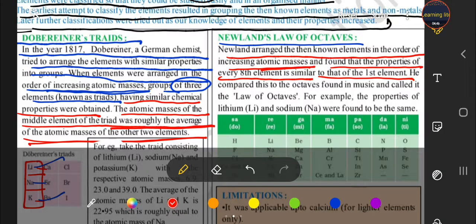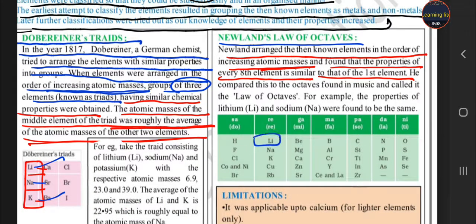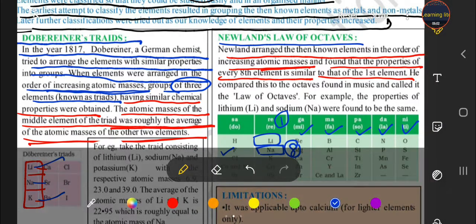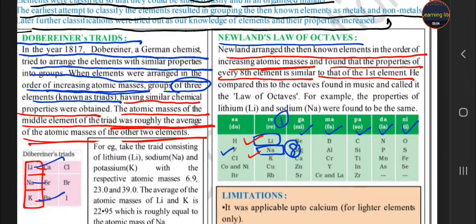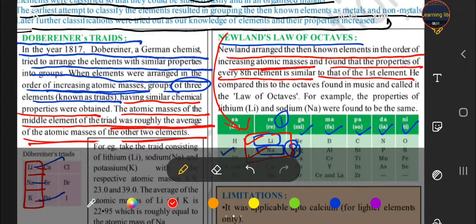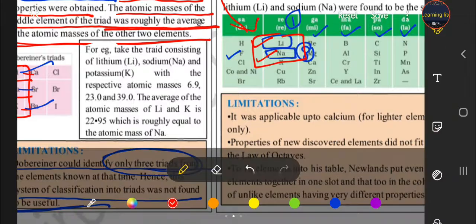Okay, student, like lithium. If we consider lithium as the first, then beryllium second, boron third, carbon fourth, nitrogen fifth, oxygen sixth, fluorine seventh, and sodium is eighth. It means if lithium is the first, sodium is the eighth, they both have the same property according to Newland's law of octaves. But there are some limitations also. You can also see the box. What are the limitations you observe here, student?